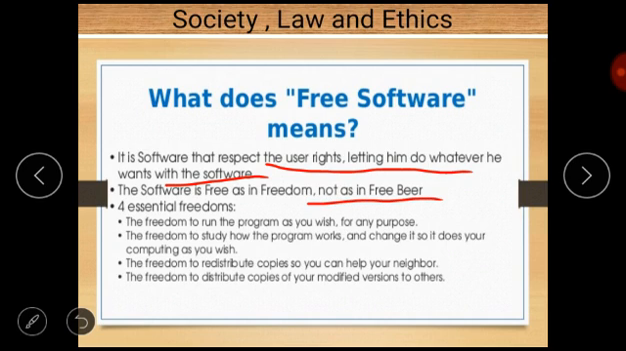And there are four essential types of freedom regarding free software. These are the freedom to run the program as you wish for any purpose; the freedom to study how the program works and change it so it does your computing as you wish; third, the freedom to redistribute copies so you can help your neighbor; and the freedom to distribute copies of your modified version to others.